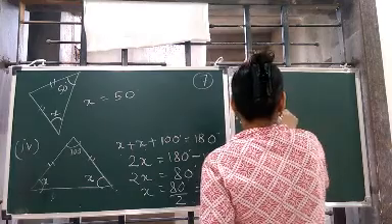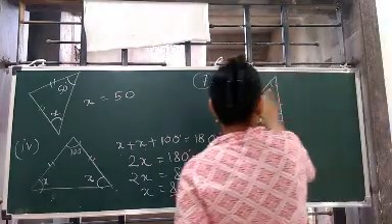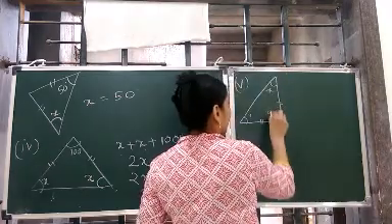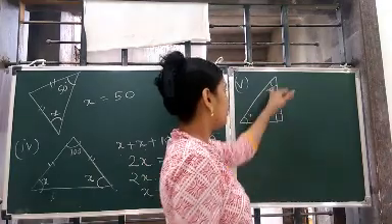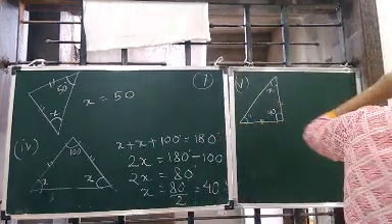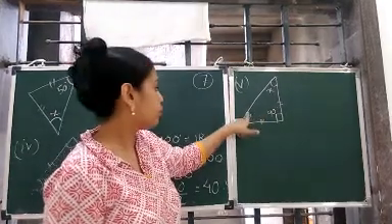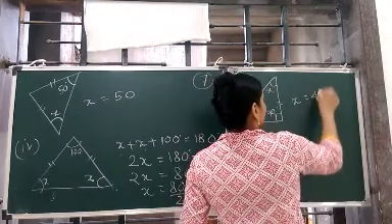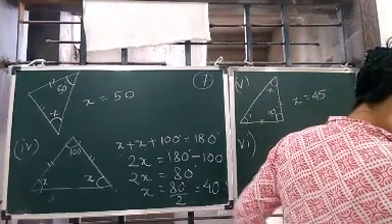This is x and these two sides are equal. Means this and this will be equal. Correct? And this is what? This is 90 degree. Why? You can see this is also made. That means this is 90 degree. So these two will be what? Directly can you tell me? These two will be 45 from the second one. You can see the same type of figure is there. So 45, 45, 90 will give you 180. So directly we are writing x is equal to 45. Then comes the sixth one.